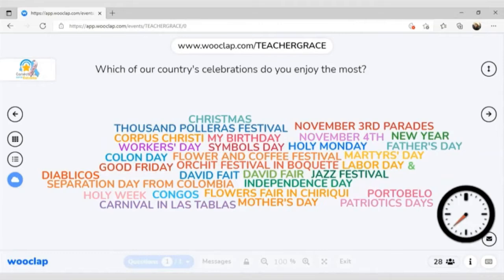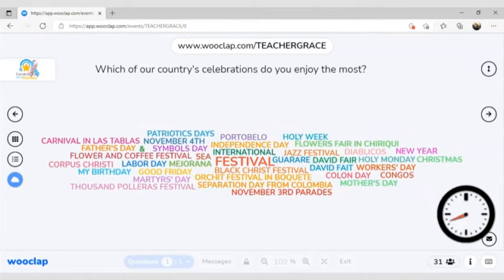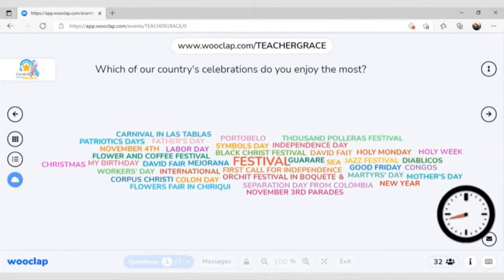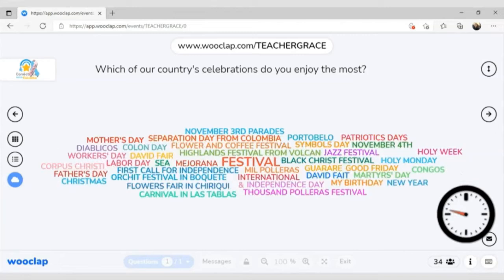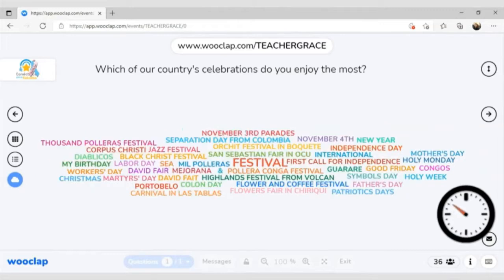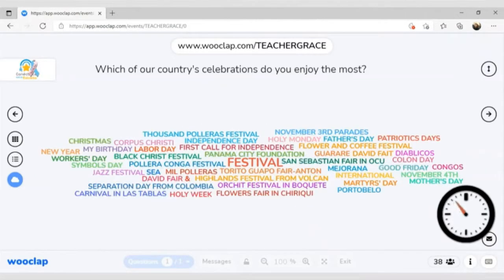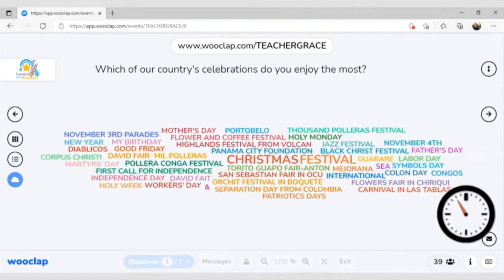Very good. Workers' Day. What else? Good Friday. Diablicos. David Fair. Colón Day. Holy Week. Mother's Day, I mentioned already. Good, guys. Mejoranas Festival in Guararé. Perfect. David Fair. Highlands. Volcán Fair. San Sebastián Festival.